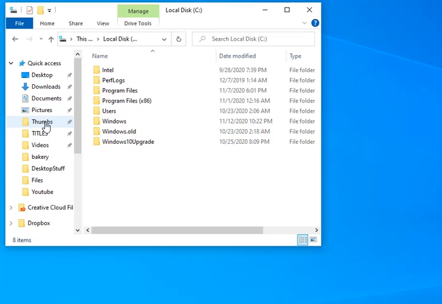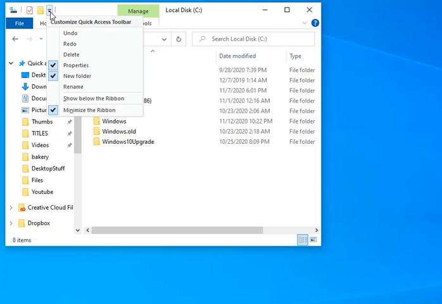So that's quick access. And most of you know about that already, but I just kind of wanted to show you. The quick access toolbar is up here. So right now I basically have just these three things on the toolbar. But if you click this little down arrow here, you can customize it and put other things on there. So we have properties. Oh, here we go. And a new folder. I'm not really sure what that is. I guess that's maybe the folder for Explorer.